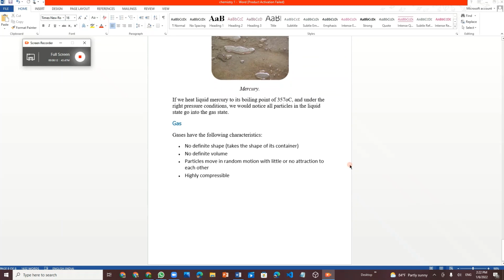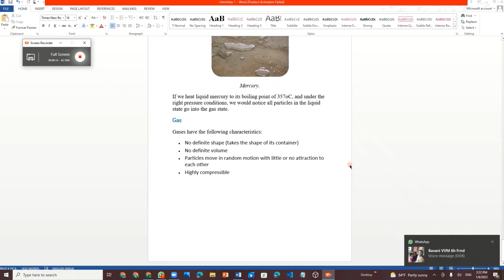Next, gas. Gas has no specific shape and no specific volume. Its particles are very loose and move in random motion. Because of this, we cannot hold air, or put air into any box.